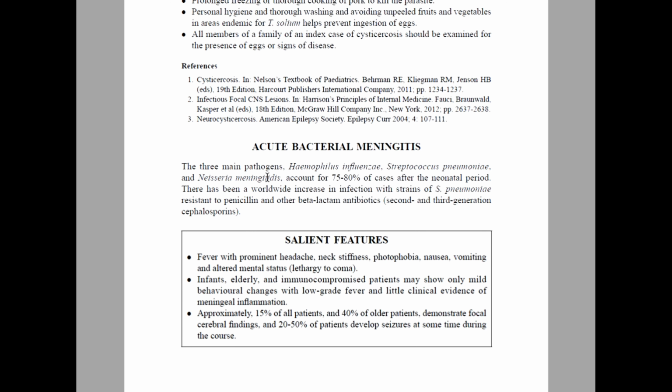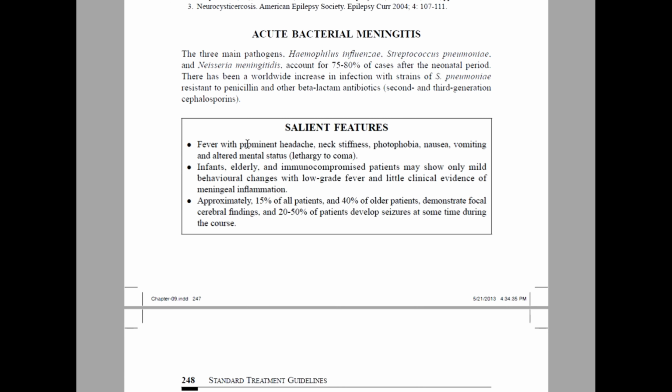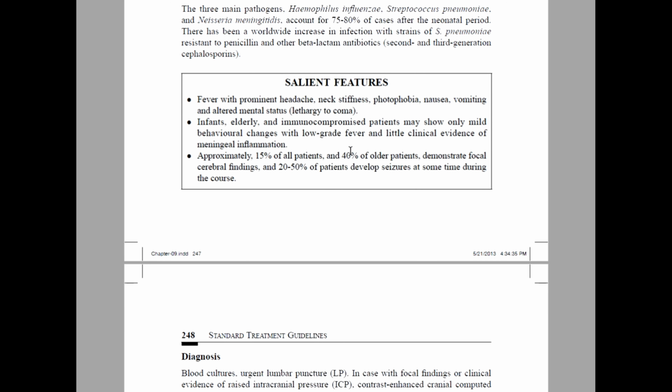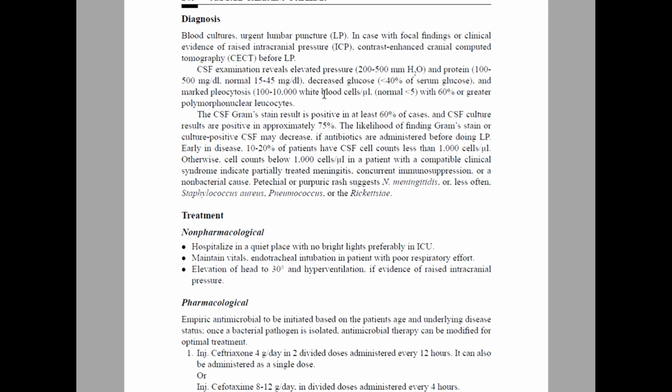For every disease we can get the epidemiology, definition or introduction of the particular disease. If it is an infectious disease, we can get the organisms. Next we can get the signs and symptoms or salient features, and very specific diagnostic criteria. For some diseases we will get the monitoring parameters and the complications of that particular disease. And next we will move on to the diagnostic criteria.